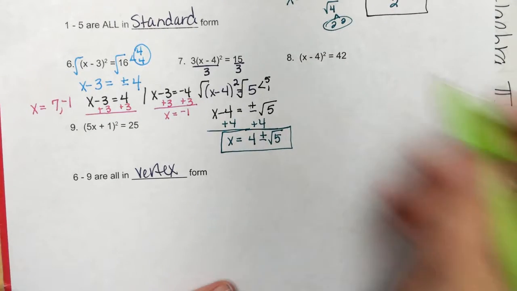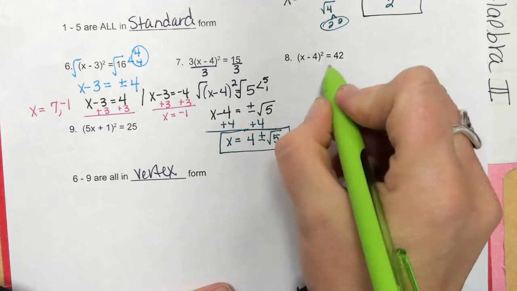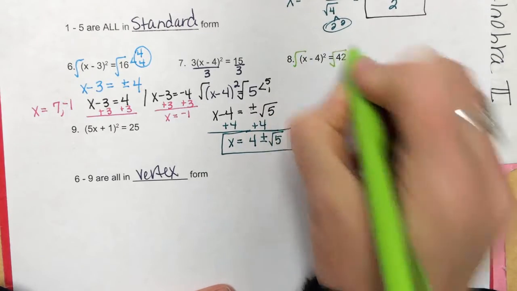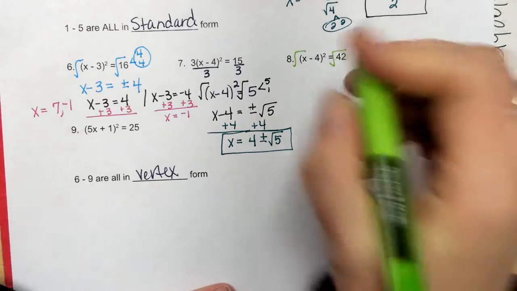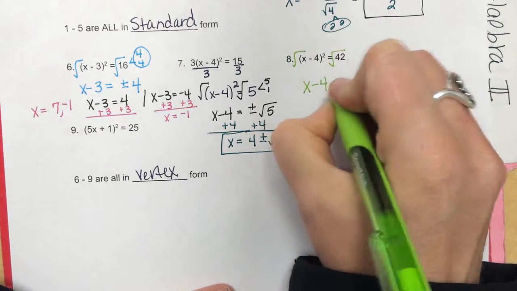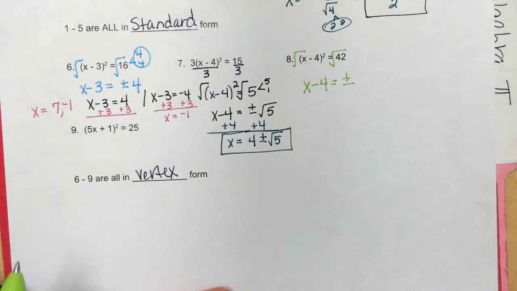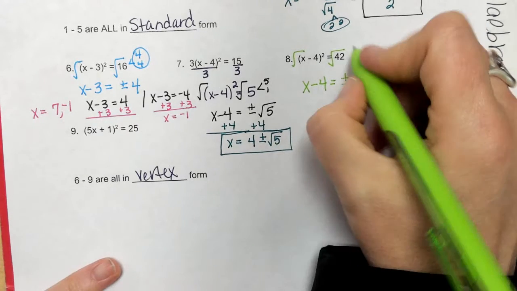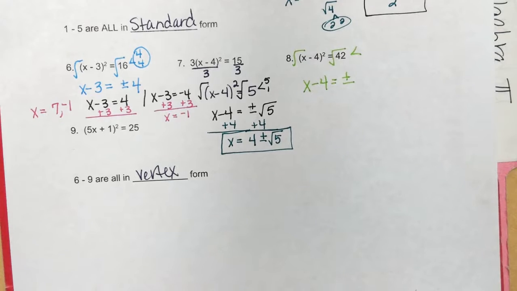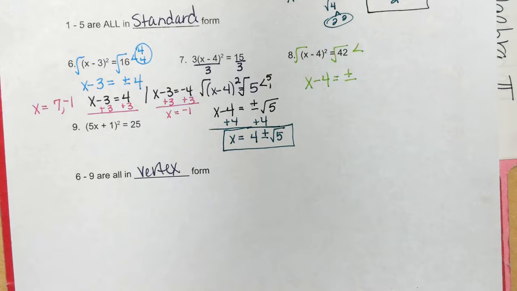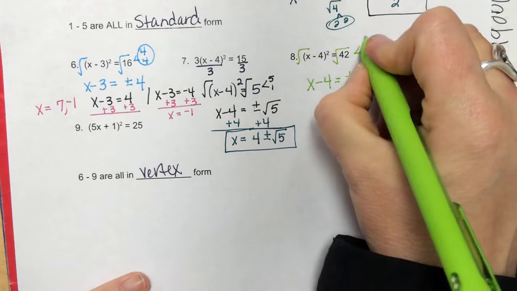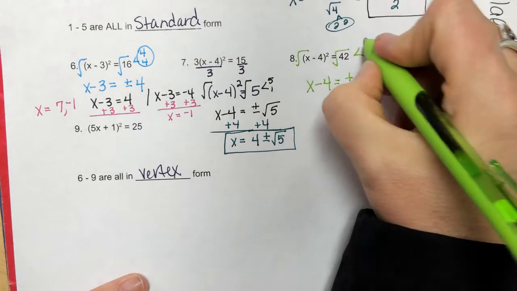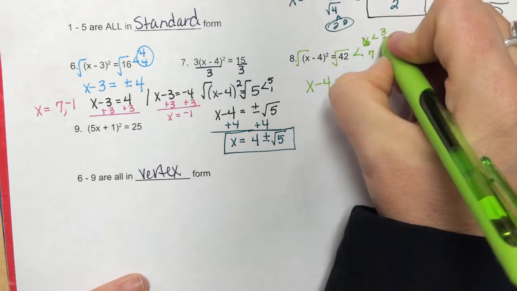Number 8, there is no a, so I don't have to divide by a. I just want to get rid of a square, so I square root. So I have x minus 4 equals plus or minus the square root of 42. I have to break down 42. It is not a perfect square, but it is also not prime. And I know that 6 times 7 will be 42. 6 is not prime, it becomes 3 and 2.